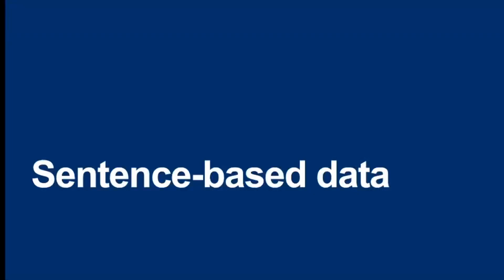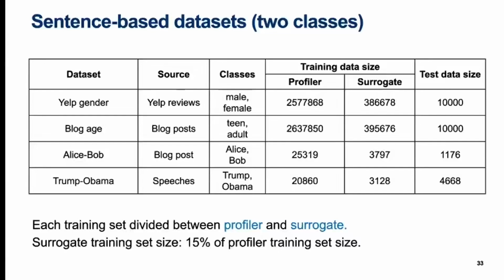These experiments were conducted on 4 datasets, and part choice was compared with 3 baselines. There were 2 larger datasets of around 2.5 million training examples for the profiler, consisting of gender-labeled Yelp review sentences and age-labeled blog post sentences respectively. The 2 smaller datasets are labeled by author identity. Alice Bob contains blog post sentences from the blog age dataset by only 2 authors who we call Alice and Bob. Trump Obama contains sentences from political speeches by the 2 most recent US presidents.